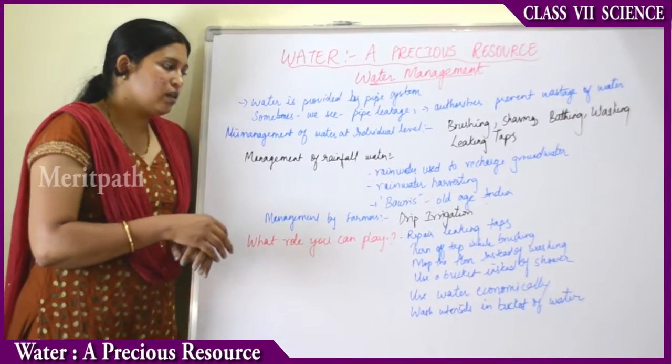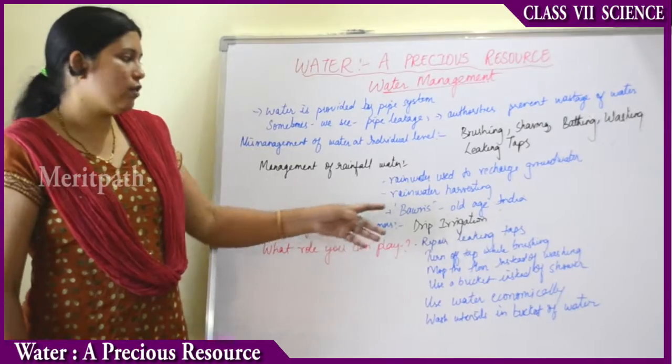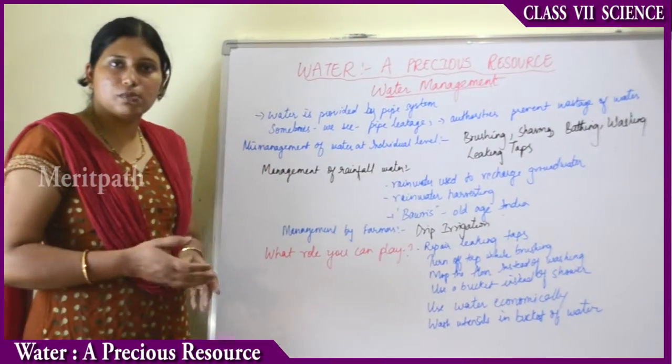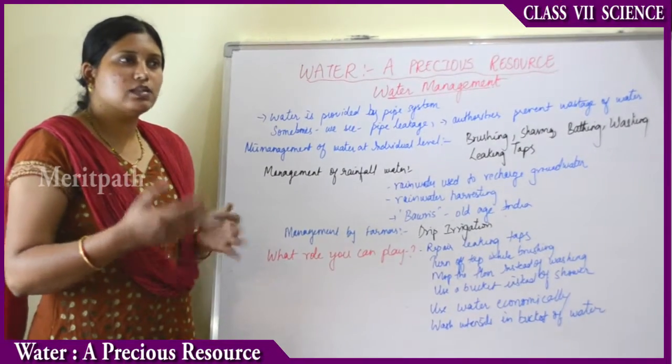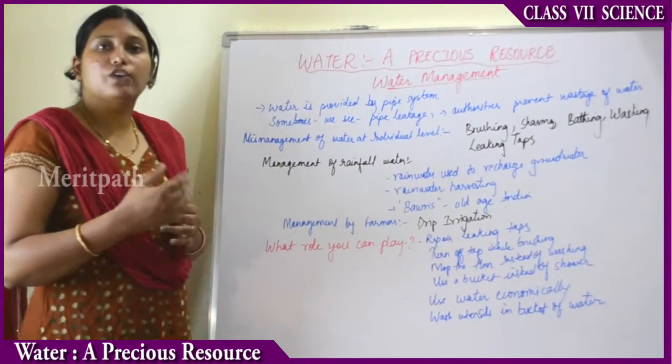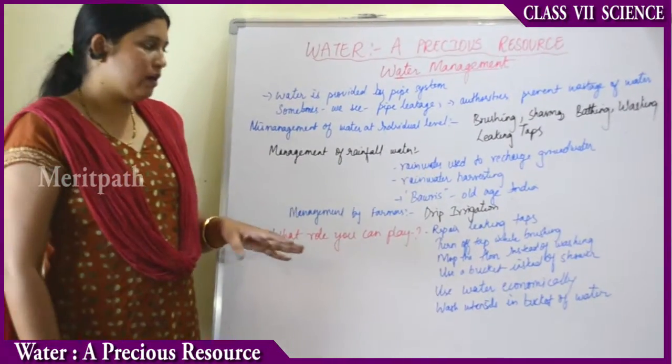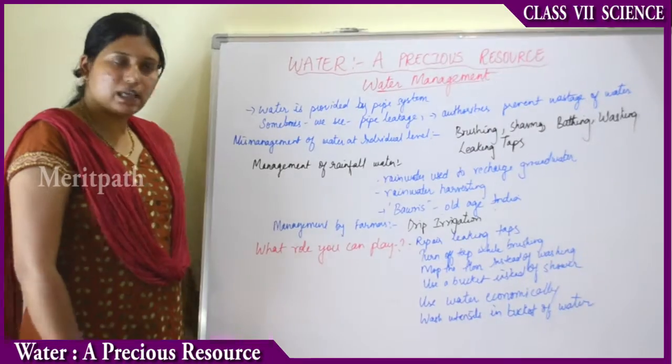And the next is something in the old age India that was practiced as Bawris. Bawris were nothing but reservoirs in which the rainwater used to be stored. But later, after some stages, they observed that instead of the rainwater, lot of garbage was piling up in these Bawris. So nowadays, these Bawris are not practiced. So only the rainwater harvesting pits are practiced.